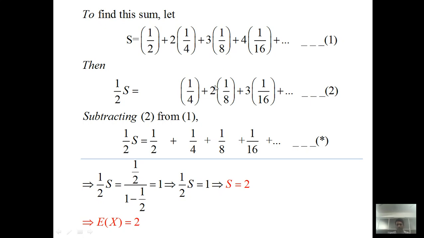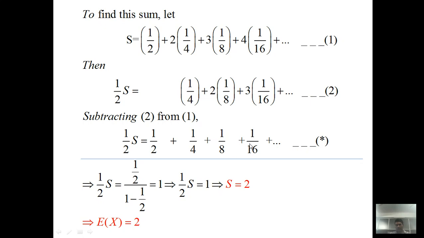3 times 1 by 8 minus 2 times 1 by 8, so this term is subtracted from this, so we have to get 1 time 1 by 8. Similarly the last term 1 by 16 and so on. So we call this equation star. So just by rearranging our expectation E of X, we obtain this equation star.